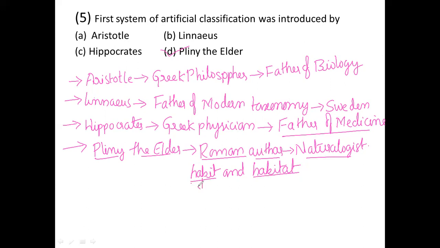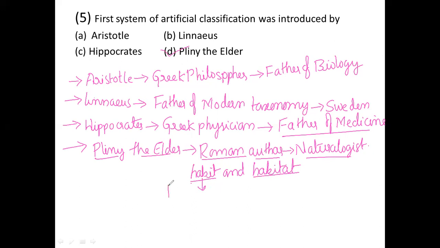First we shall think about what you mean by habit. Most of you will know very clearly what habit means. Human beings have different types of habits, right? Watching TV, playing cricket, playing chess, these are different habits. In the same manner, plants also have different habits, meaning how they are living.